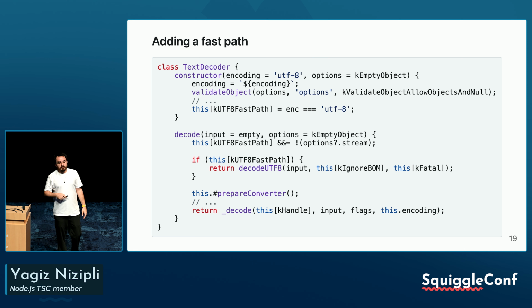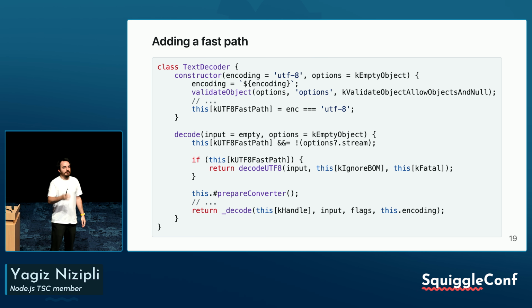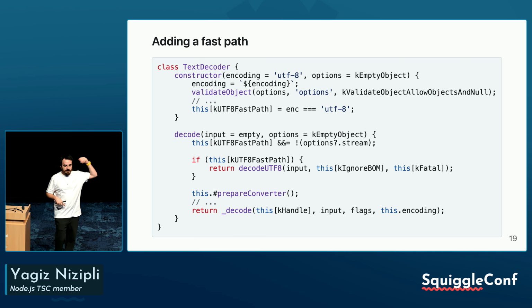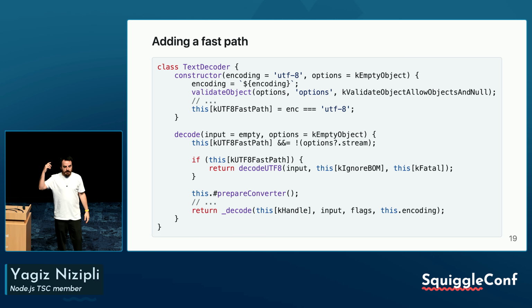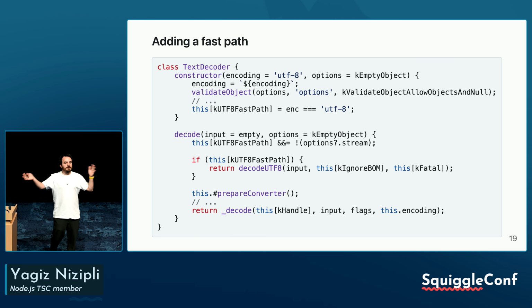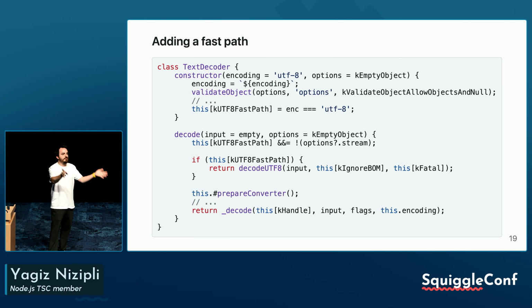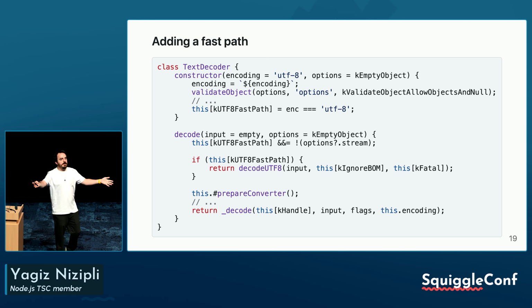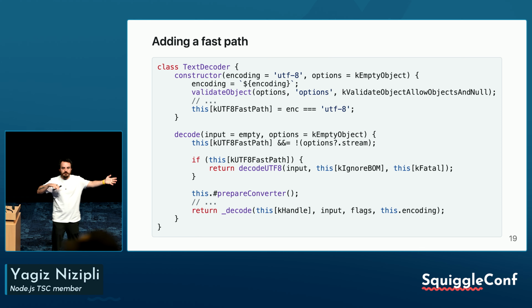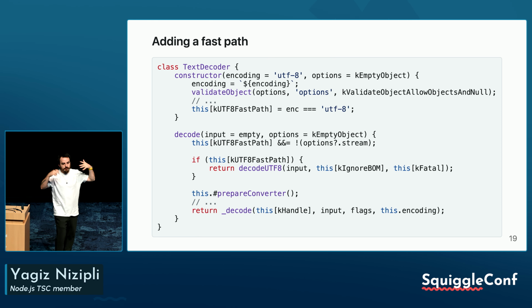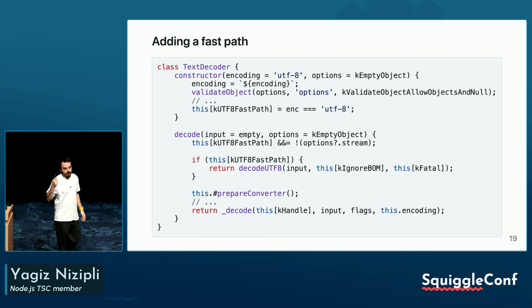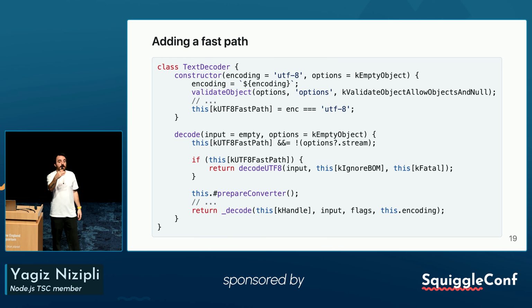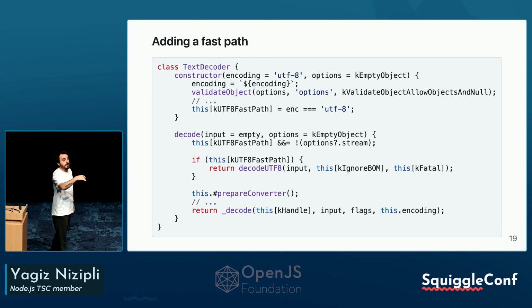So as a part of this optimization area, we have a fast path. By default, the text decoder doesn't care about whether it's UTF-8 or not, but most people use UTF-8 data. They don't use UTF-16 little endian or UTF-16 big endian. They use it with UTF-8. So we add a particular fast path for UTF-8 so that decoding UTF-8 is a lot faster compared to others.